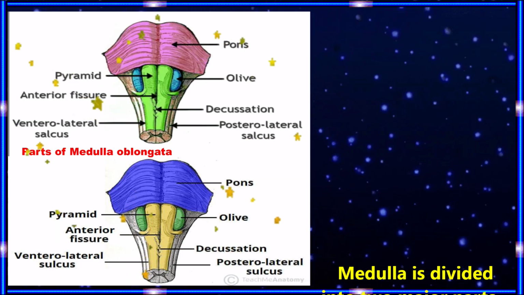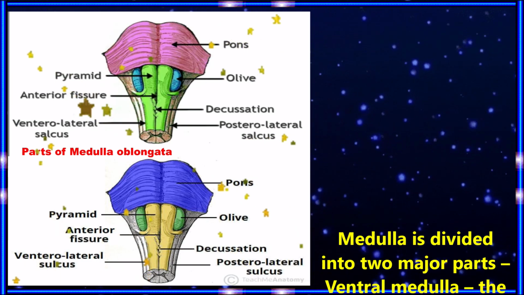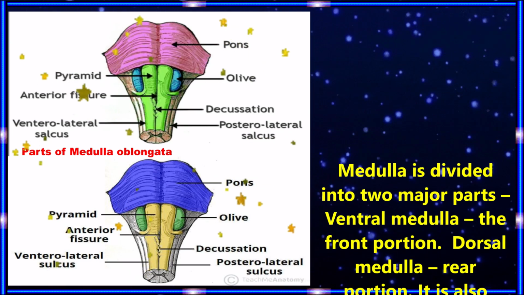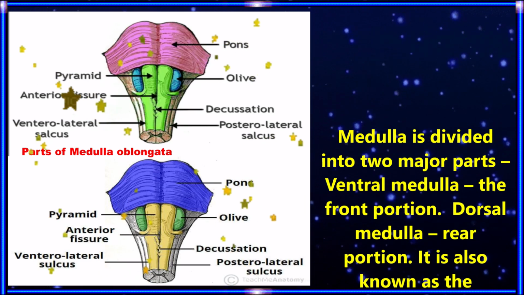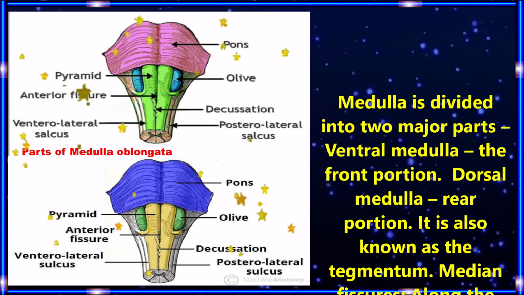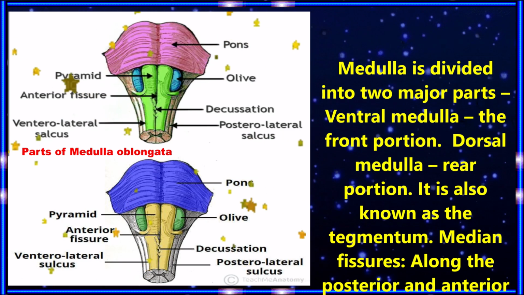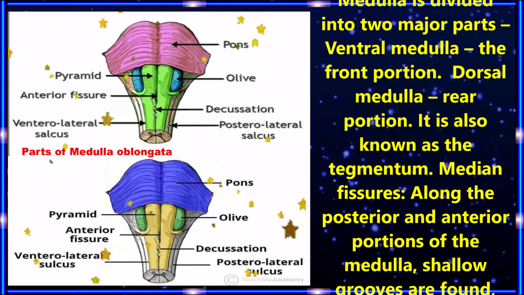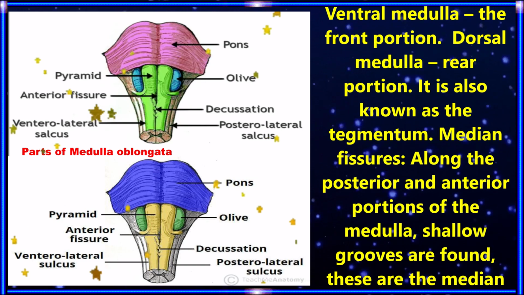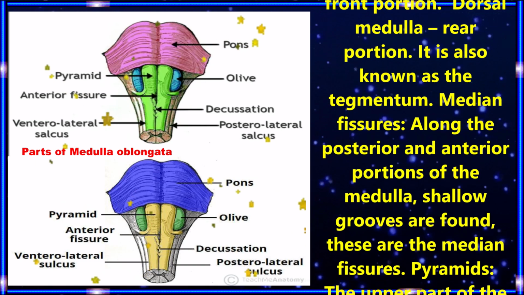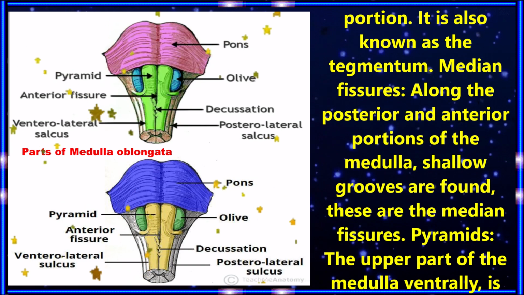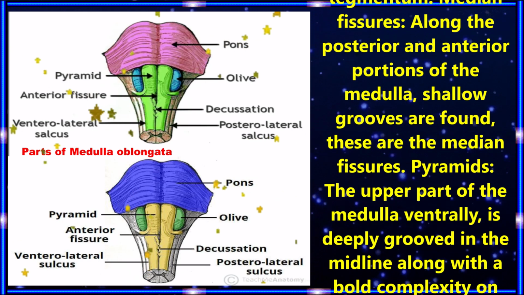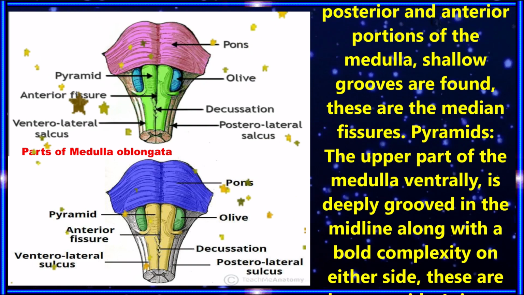Children, now let us discuss the parts of the medulla oblongata. The medulla is found between the spinal cord and pons. Its ventral and dorsal surfaces are distinguished by distinct fissures and tubercles constituted by different nuclei and related tracts. The medulla is divided into two major parts: the ventral medulla, the front portion, and the dorsal medulla, the rear portion, also known as the tegmentum.